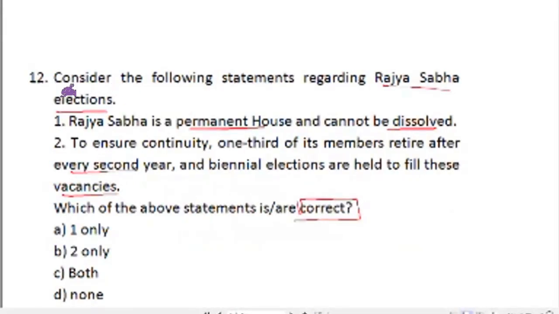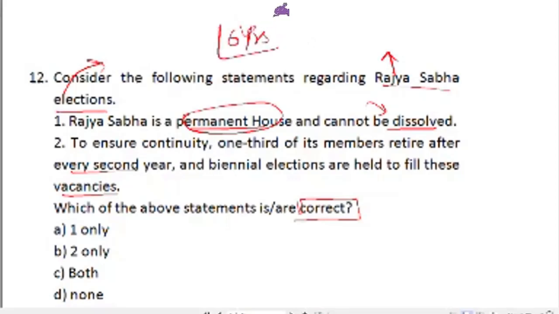So when it comes to Rajya Sabha, yes, it is a permanent house, which means it cannot be dissolved. It works around the year. And MPs are elected or nominated for a period of 6 years. And to ensure continuity, 1/3 of its members retire after every second year.